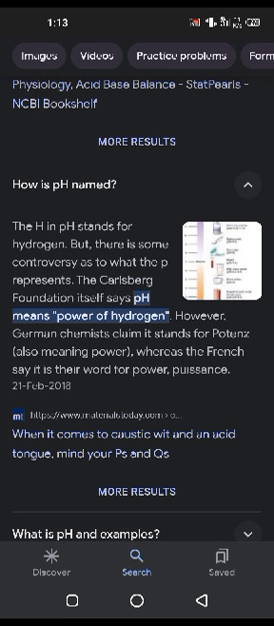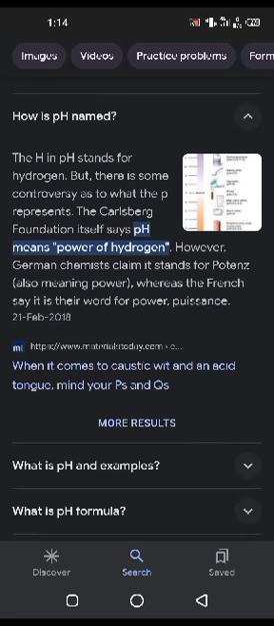The H in pH stands for hydrogen, but there is some controversy as to what the letters represent. The Carlsberg Foundation itself says pH means power of hydrogen. However, German chemists claim it stands for potential, whereas the French say it is their word for power.